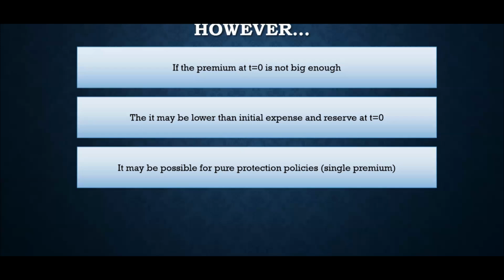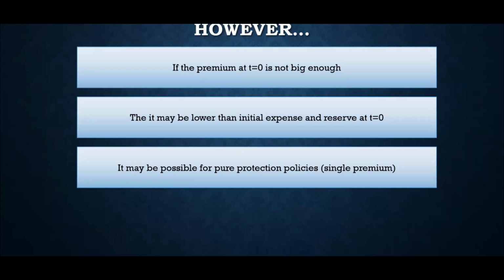I have also seen companies who, for single premium policies, are not considering the premium at t equal to 0, right? Obviously, at t equal to 1, there would be no premium, right? So it will be just the expected present value of benefit plus expense. But just to be in sync with that approach, at t equal to 0 also, where they should consider the premium, they are not considering the premium there. So for that sort of policies, once again, that's a prudent approach. And for that sort of policy also, the new business strain would exist because the premium is not captured at all, right?